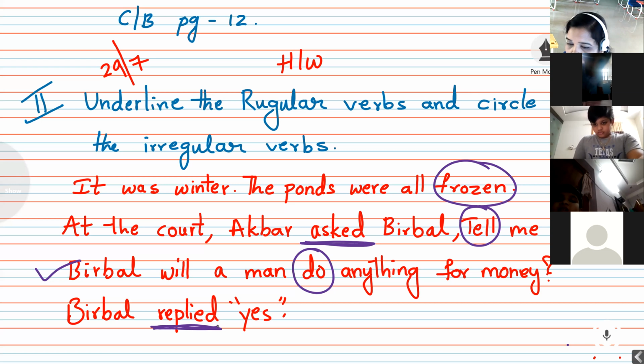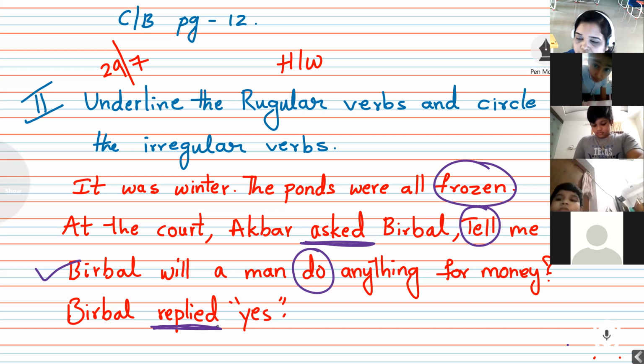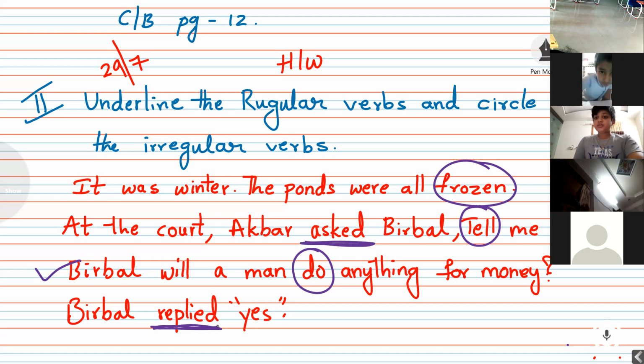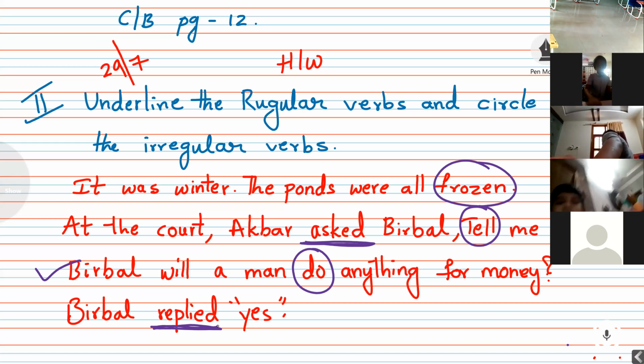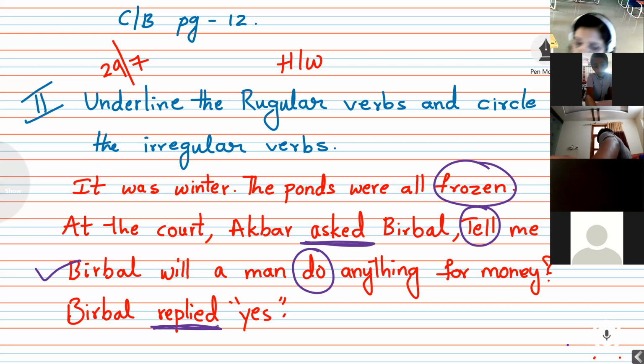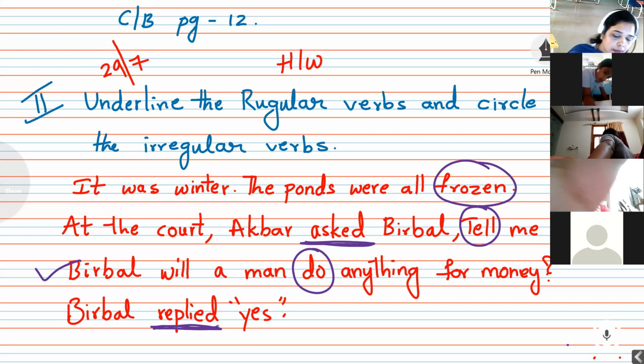Now, children, in our previous class, we have discussed the mushroom house. Do you remember? Yes, ma'am. Now, based on that mushroom house, you have some question and answers or fill in the blanks here.